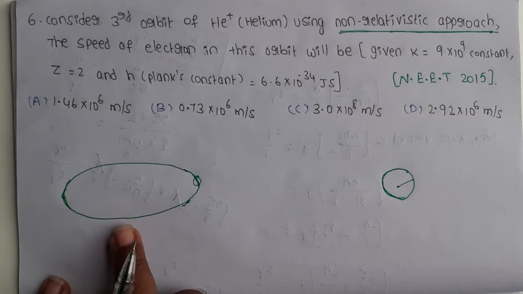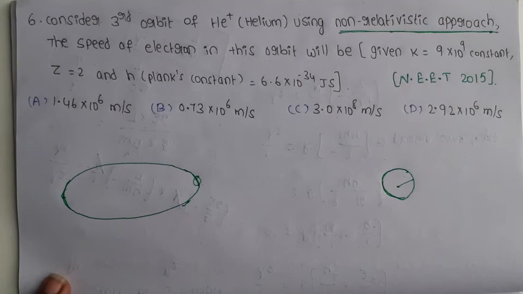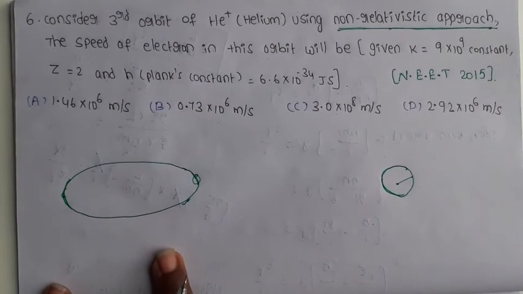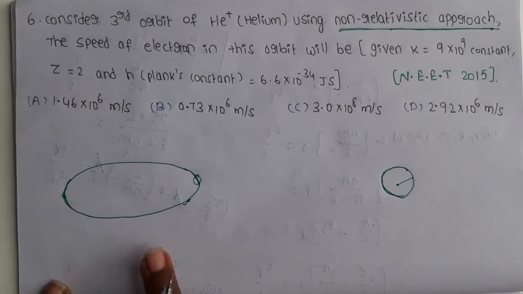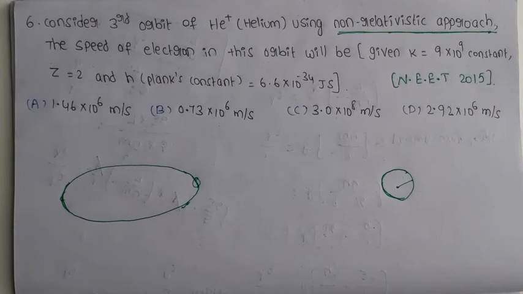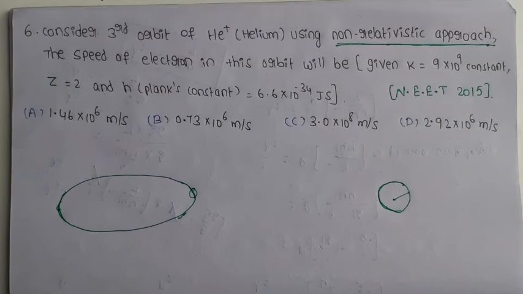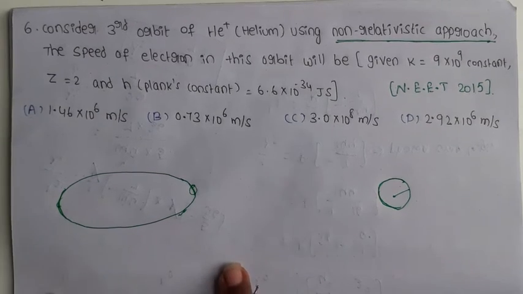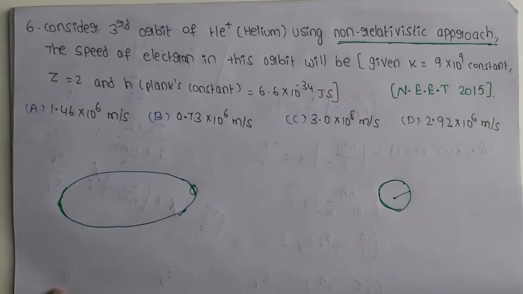In case of Sommerfeld theory, Sommerfeld explained that spectral lines will be divided into a number of lines. These are all points we will study in further classes. And also he explains this theory basing on the fine structure constant.